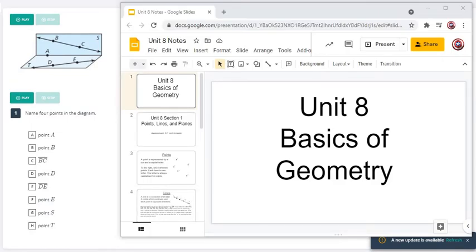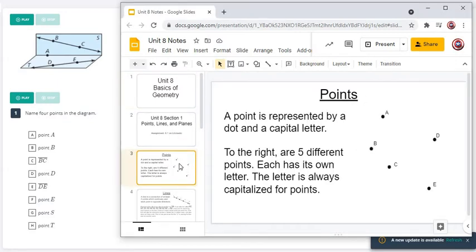I will be kind of popping back and forth and showing you where on the notes each of these things are found. So number one here, it says name 4 points on the diagram. So if we come over to that slide here, you see a point is represented by a dot and a capital letter. So if we look over at this figure over here, we see a lot of letters. We see 1, 2, 3, 4, 5, 6, 7 different letters here, but only these 5, A, B, C, D, and E, have dots. You'll notice that the T and the S do not have dots next to them like these do in the notes over here.